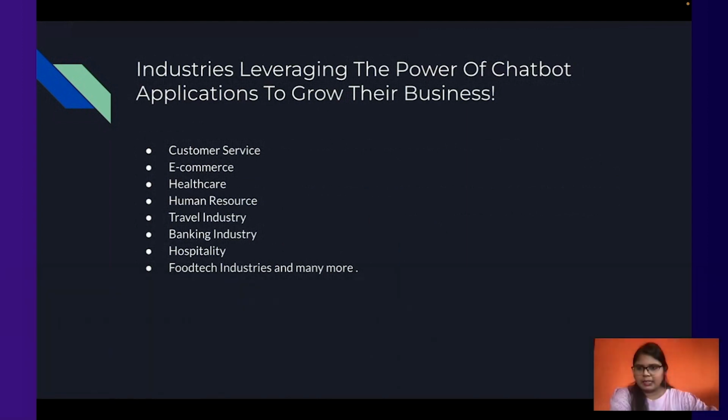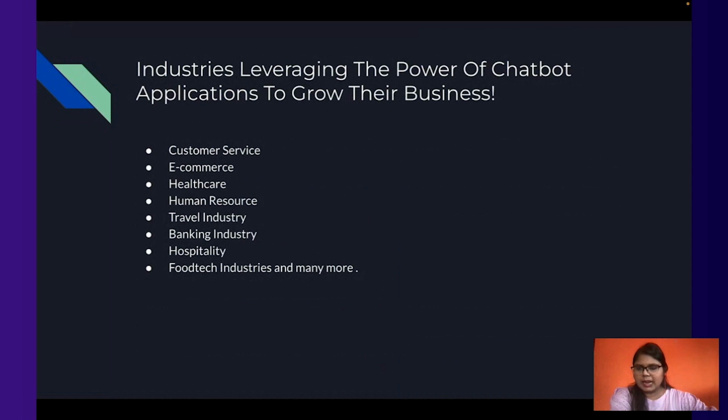If you go and ask that I need customer service, my product is not delivered yet. So in this way, e-commerce websites are using chatbots. Customer service is the prime example of chatbot because human resources are not so much available everywhere. So for automating tasks, even the simple tasks, customer service has been using chatbots.